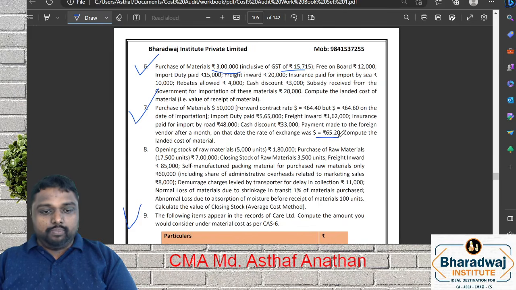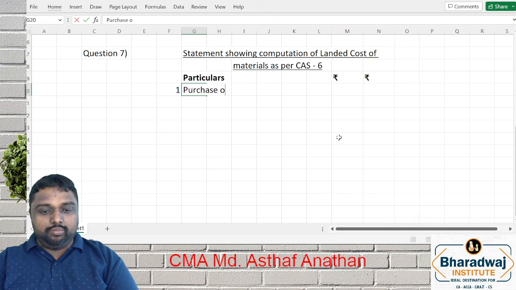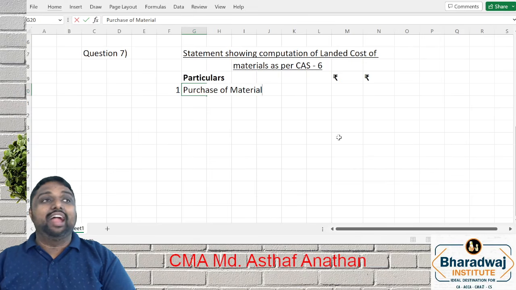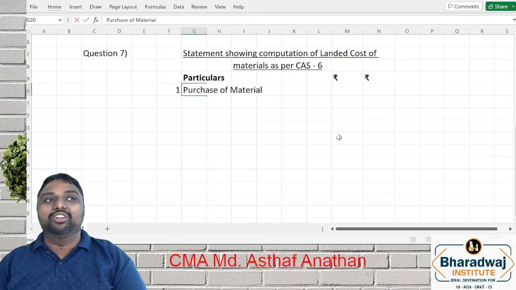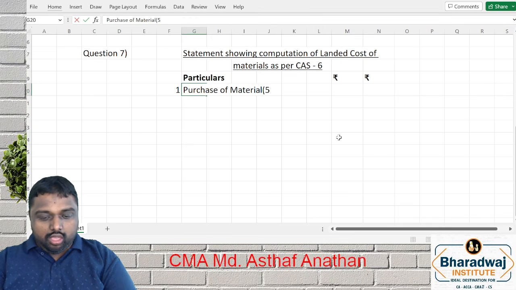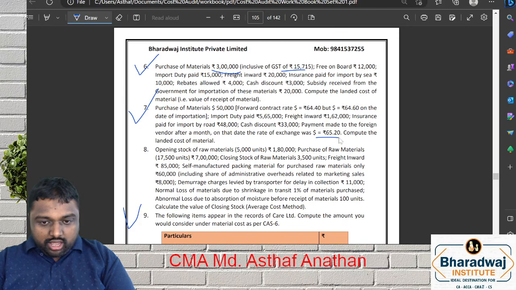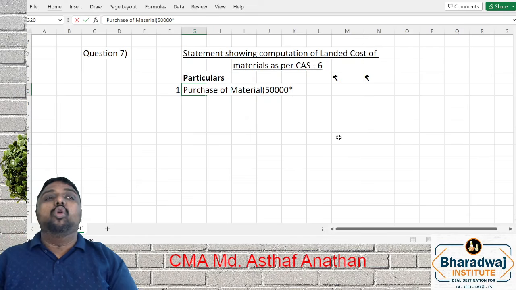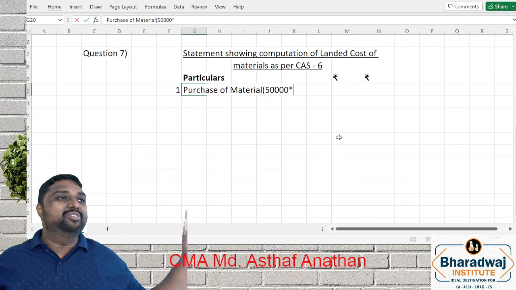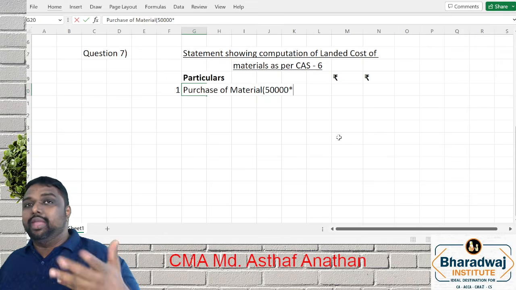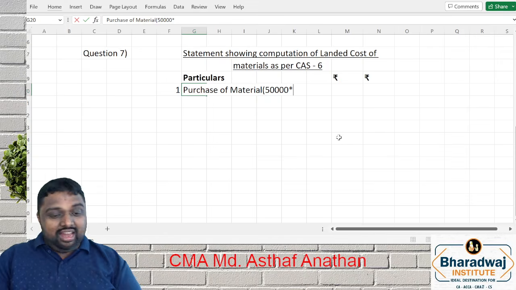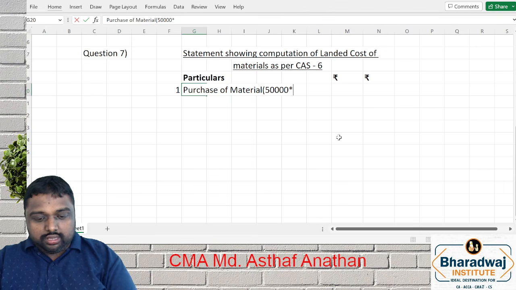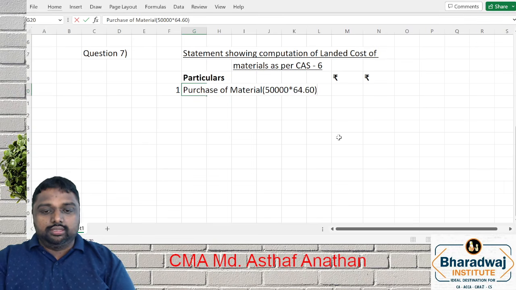First will come purchase of material. See, they are given in dollars. We have discussed how to convert dollars into rupees. 50,000. We have to take the exchange rate on the date of importation. All the other data are irrelevant. When you made the payment, what is the forward rate? All are irrelevant for CAS purposes. What is the amount? 64.6.